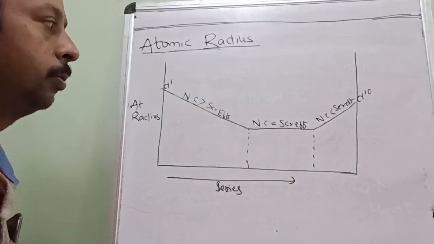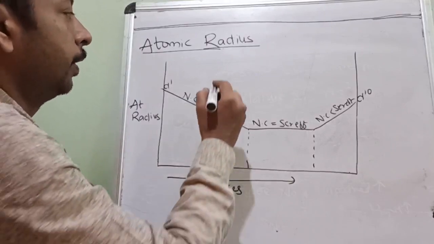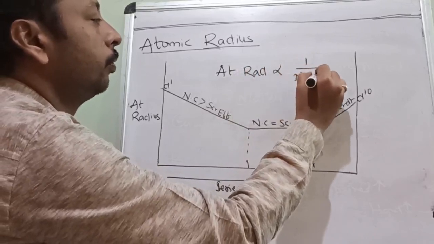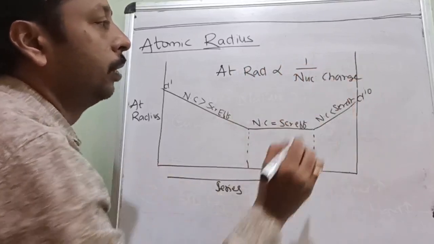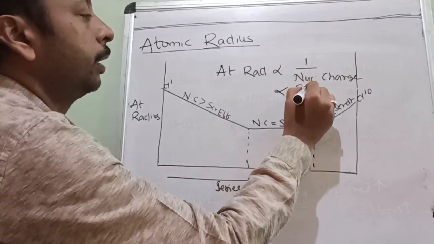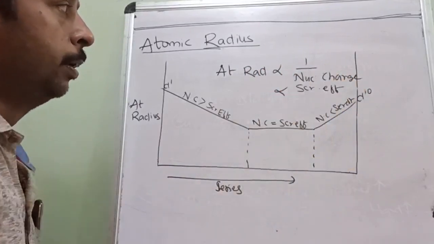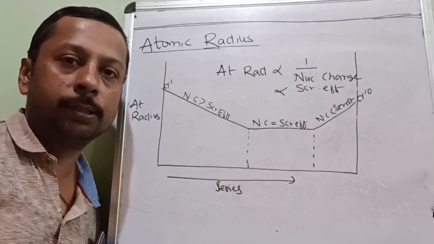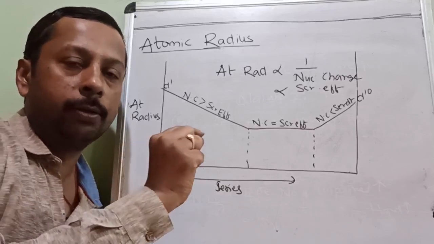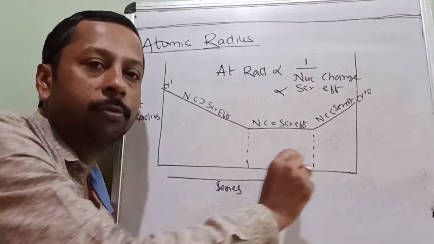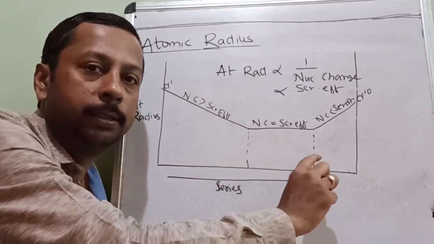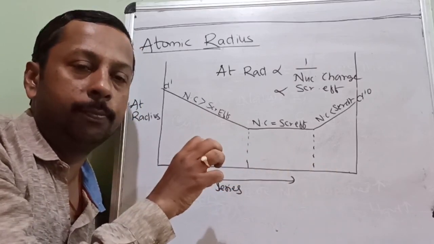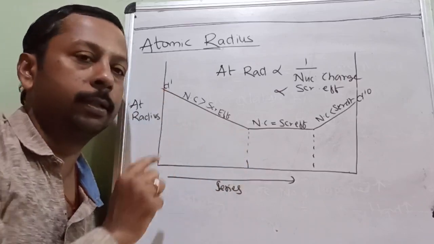Why is it so? Because of 2 contradictory factors. First of all, atomic radius is inversely proportional to nuclear charge, but directly proportional to screening effect. The more the nuclear charge, the more will be the pull by the nucleus on the electrons. As we move from left to right in a series, atomic number increases, so number of protons increases, therefore nuclear charge increases.